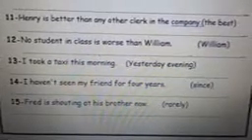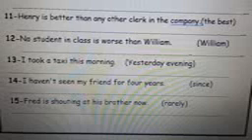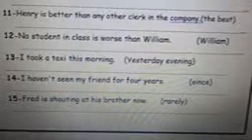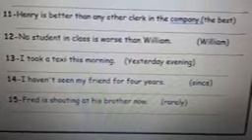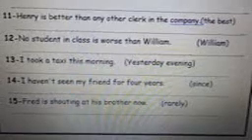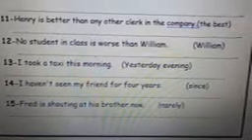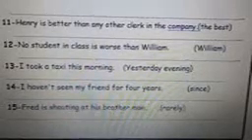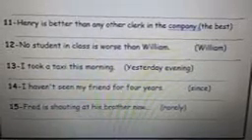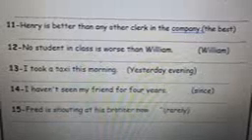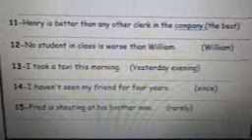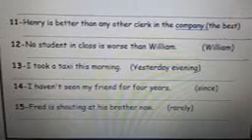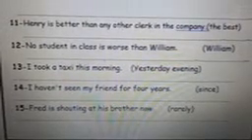I haven't seen my friend for 4 years. Use since. Here, it's like a math problem. We are gonna write 2020 minus 4. You will get 2016. So the answer will be: I haven't seen my friend since 2016.